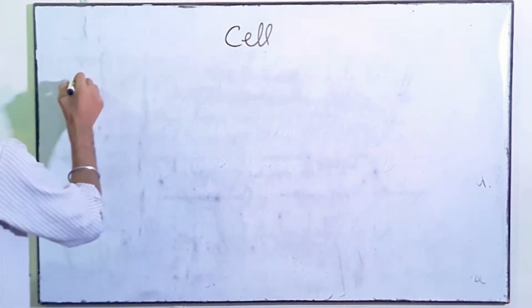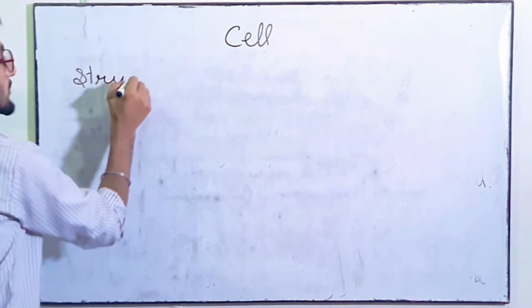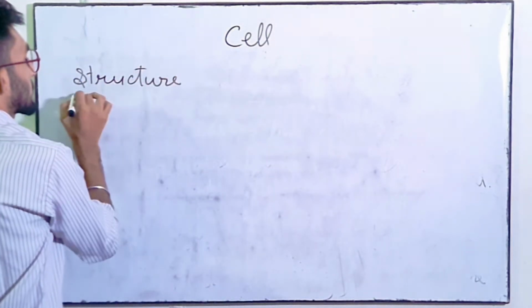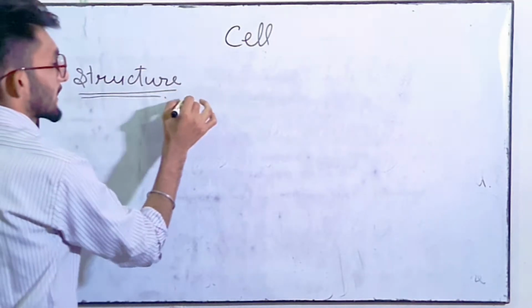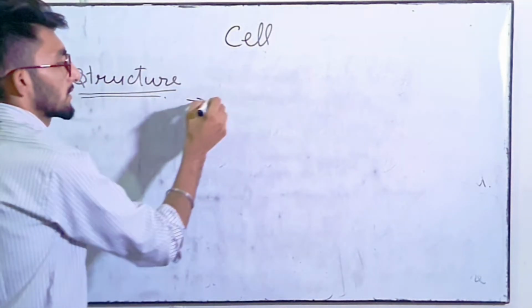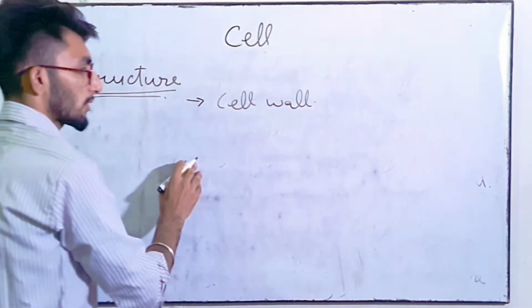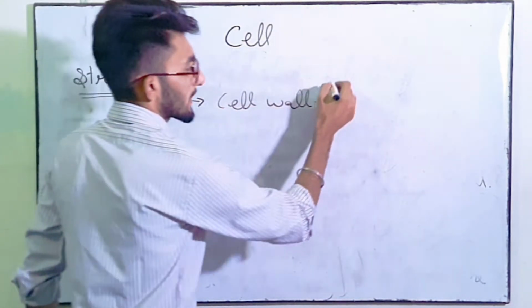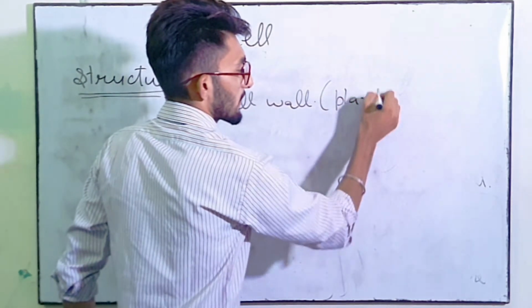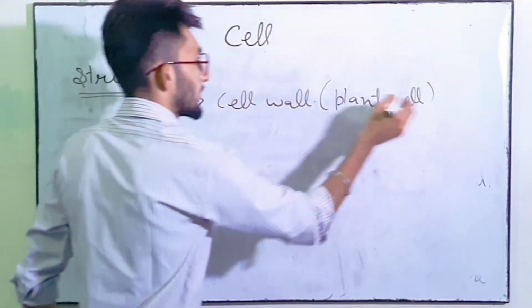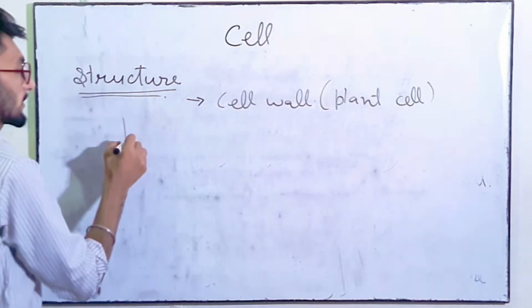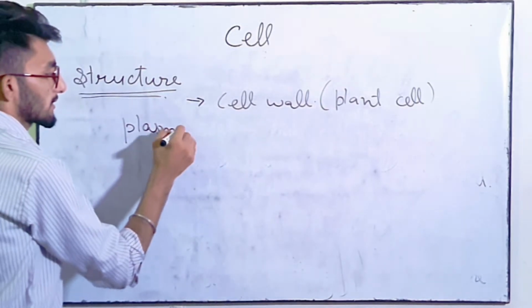Now we will do structure of the cell. So what is about structure of the cell? So cell is enclosed in a cell wall, which is the envelope of the cell. Cell wall is mainly present in plant cell, whereas in animal cell plasma membrane is present.